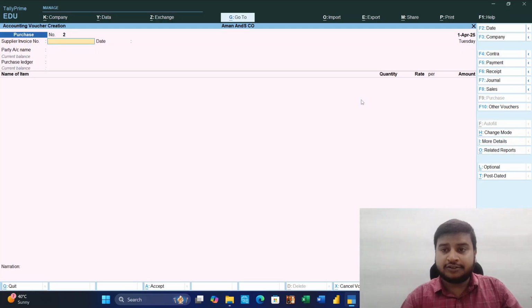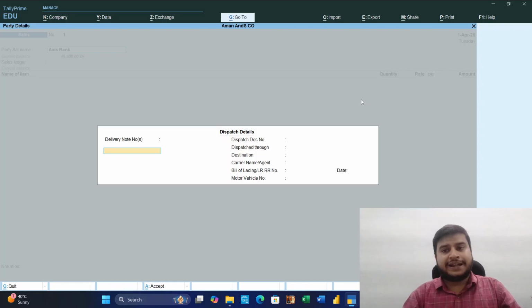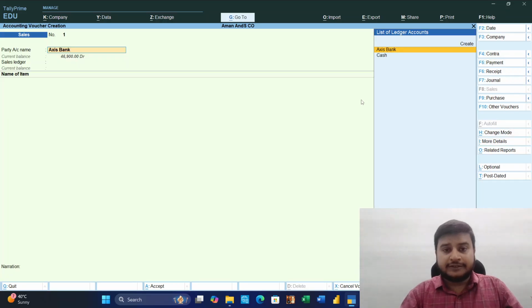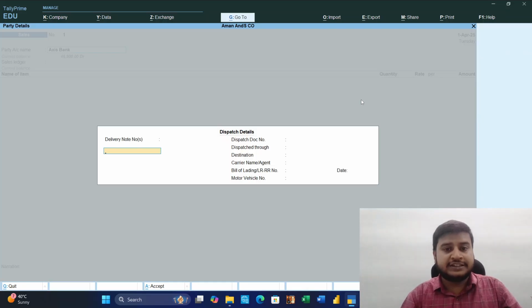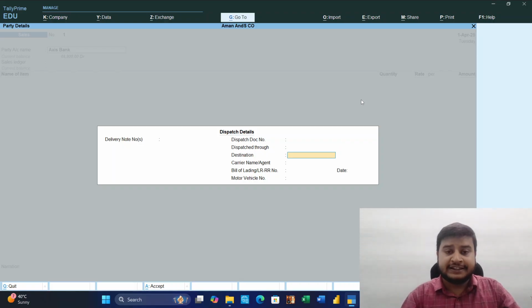Again, we will put an entry of sale. For sale, we have to press F8, sale. Sale through bank only. Again, I will show this is for e-way bill. Delivery note, dispatch number, dispatch through means van, truck, anything.